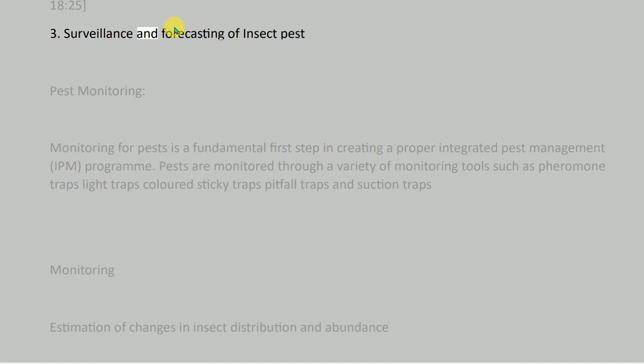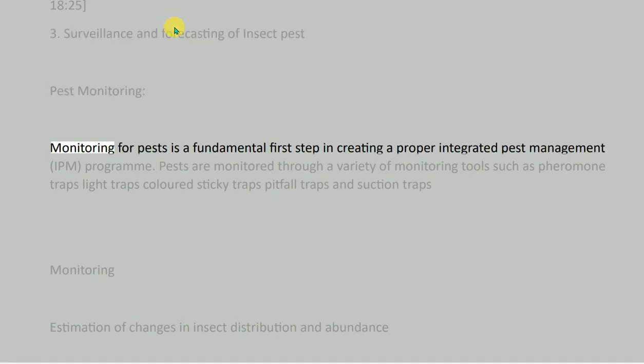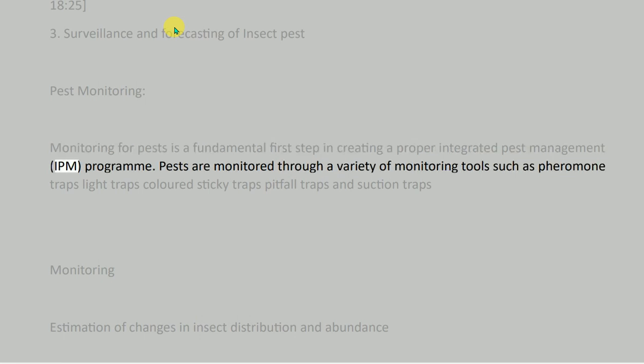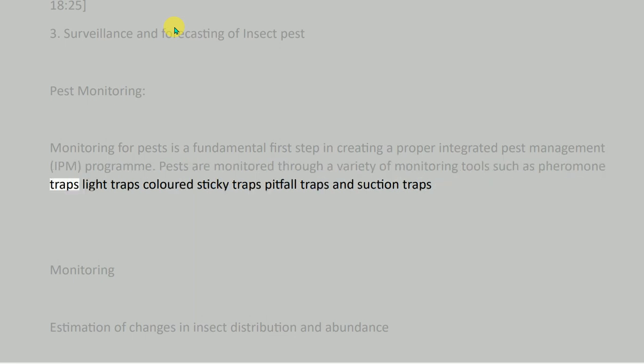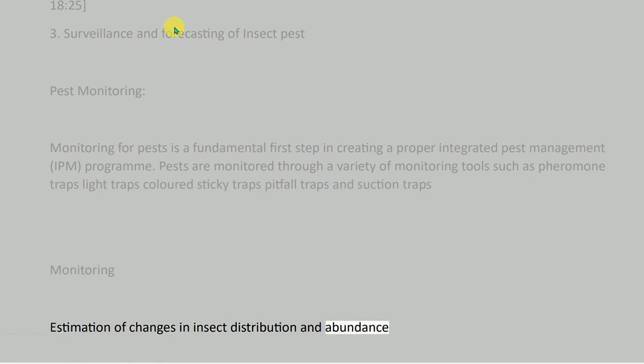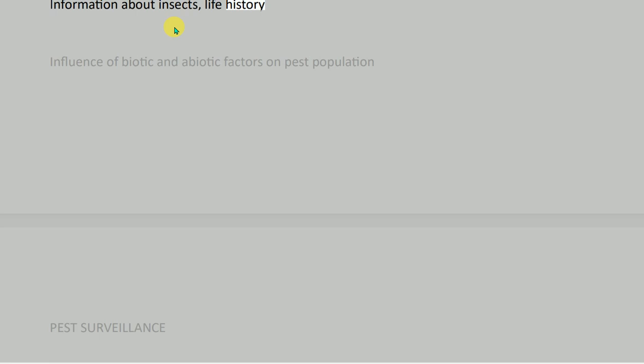3. Surveillance and forecasting of insect pest monitoring. Monitoring for pests is a fundamental first step in creating a proper integrated pest management (IPM) program. Pests are monitored through a variety of monitoring tools such as pheromone traps, light traps, colored sticky traps, pitfall traps, and suction traps. Monitoring includes estimation of changes in insect distribution and abundance, information about insects' life history, and influence of biotic and abiotic factors on pest population.